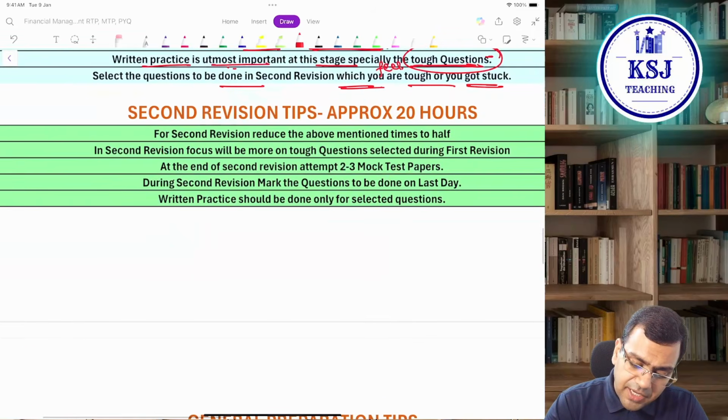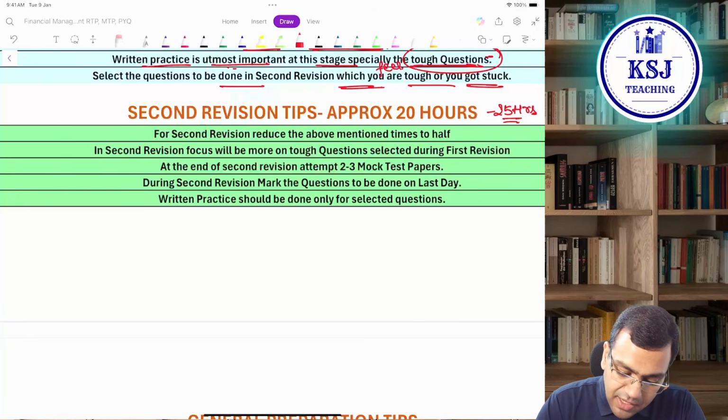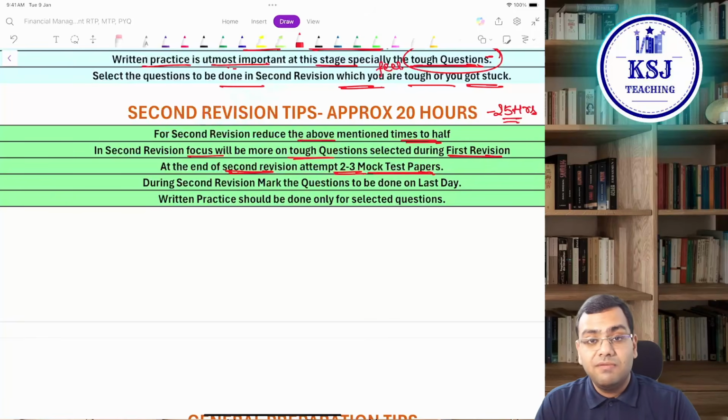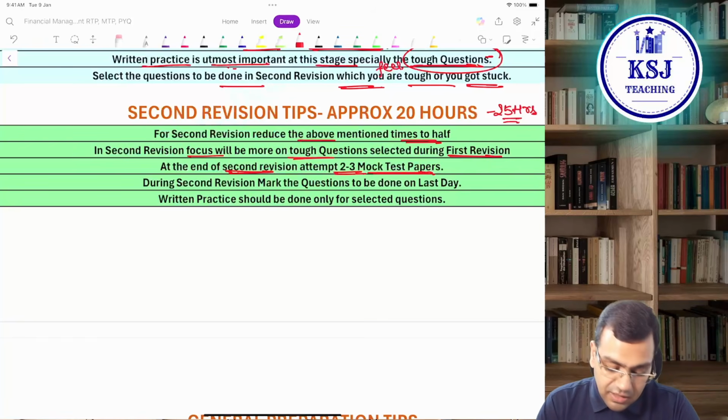Now, second revision tips: approximately 20 to 25 hours should be the time limit for your second revision. Reduce the above mentioned time to half. In the second revision, focus more on the tough questions selected during the first revision. At the end of the second revision, attempt 2 to 3 mock test papers. Revision test papers you are done with. Now you have to go for the mock test papers after the second revision.